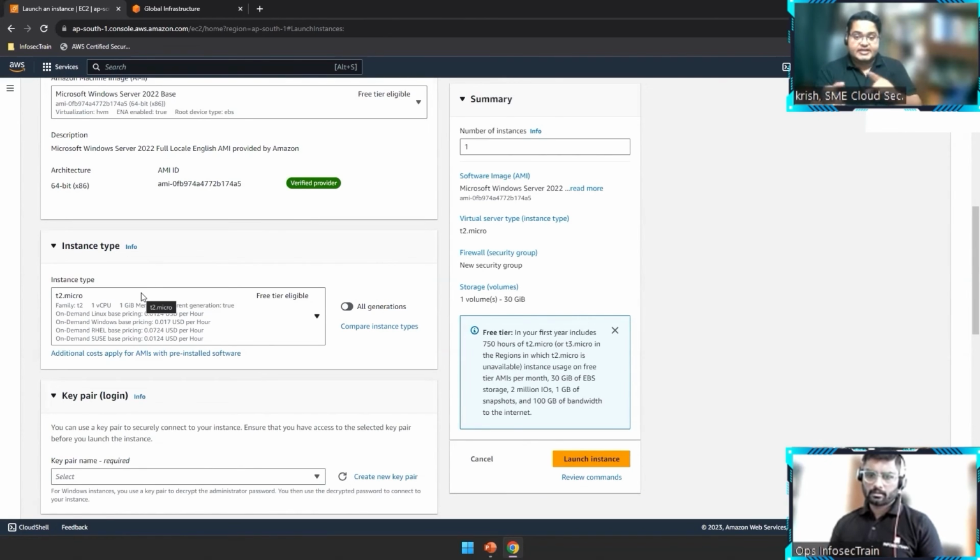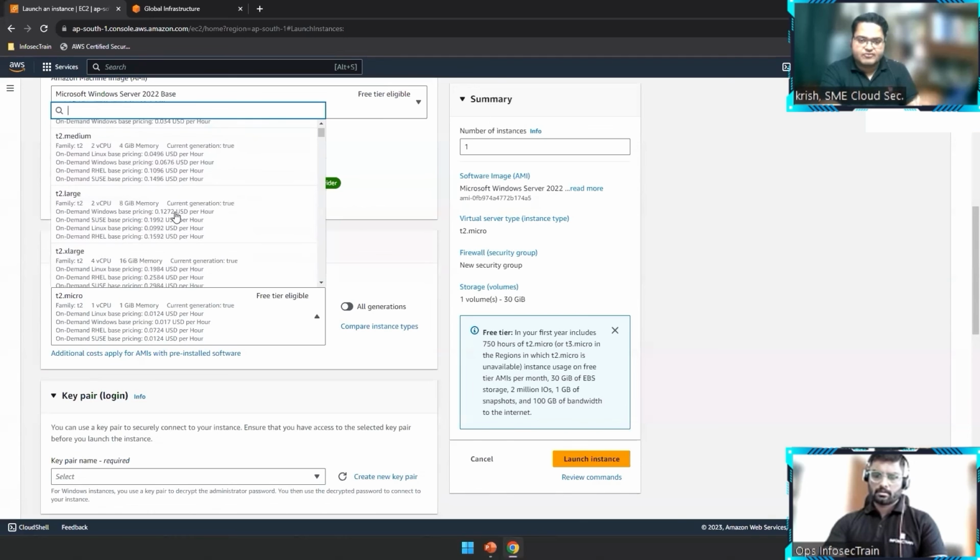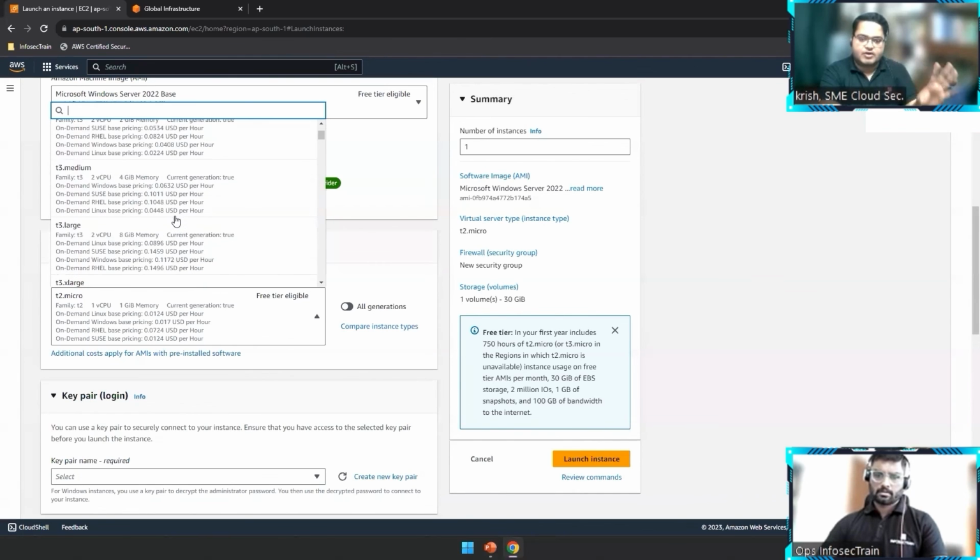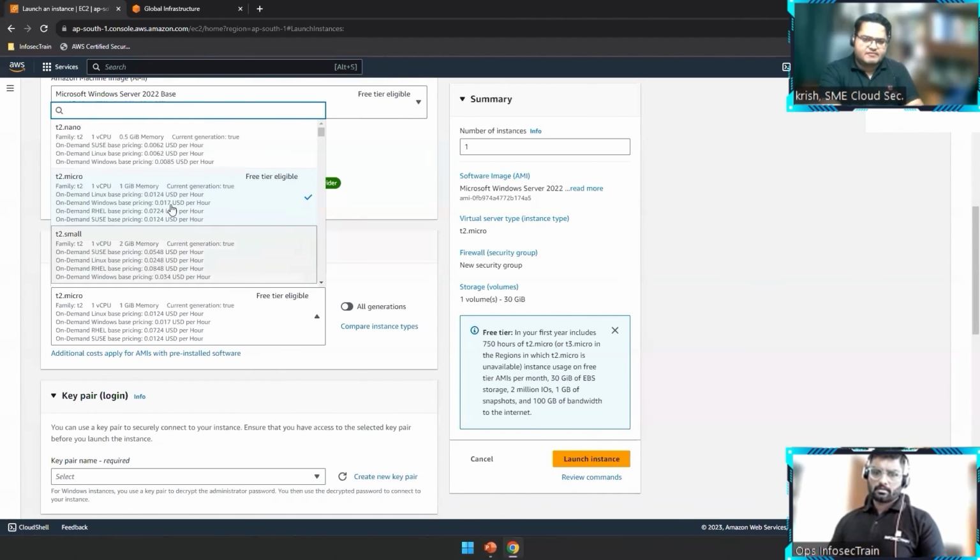In fact, we can create a server starting from 512 MB RAM up to 24 TB of RAM in AWS. That means AWS gives us complete flexibility for selecting any hardware configuration we want. So I'm going with a very basic one now called T2 micro, which gives us a single core CPU and 1 GB RAM.